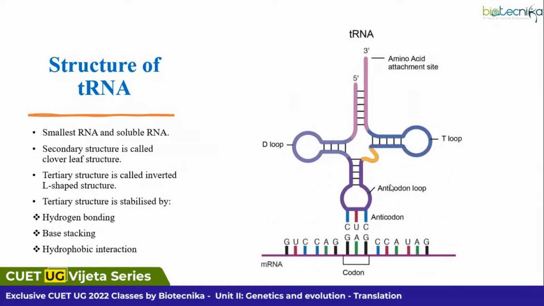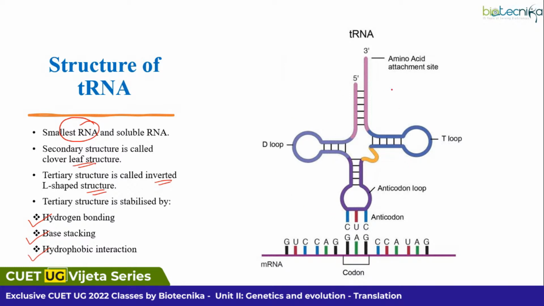Next, we are looking into the structure of tRNA. Among all the RNAs, tRNA is the smallest one. Its secondary structure is called the clover leaf structure, and its tertiary structure is called the inverted L-shaped structure. And this tertiary structure is stabilized by hydrogen bonding, base stacking, as well as hydrophobic interactions.